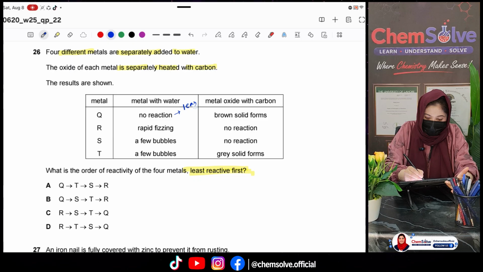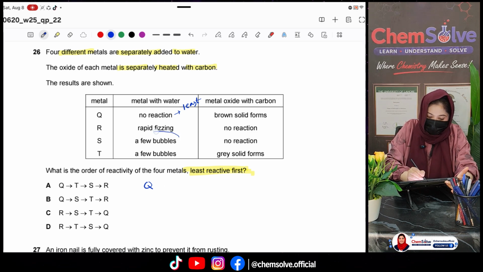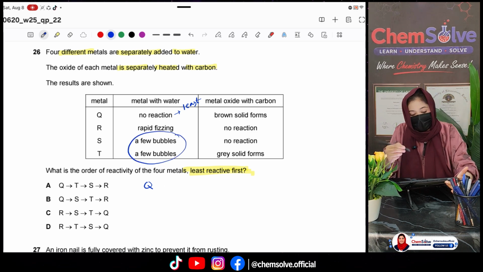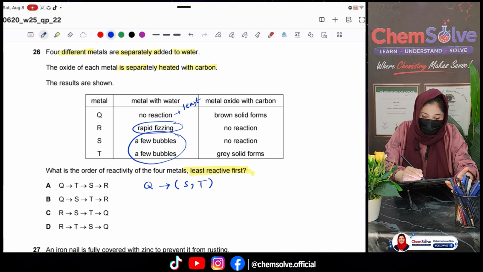This is least. So I will place Q first. Then I can't decide between the few bubbles ones, because both S and T are producing few bubbles. So both of them could be the same. So I couldn't decide. And the one which has the rapid fizzing would be most reactive.